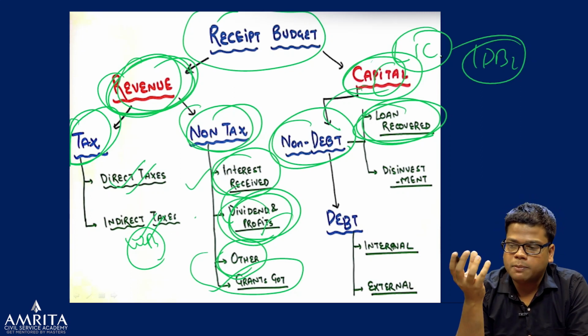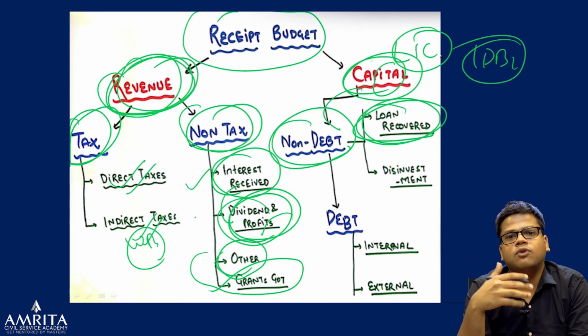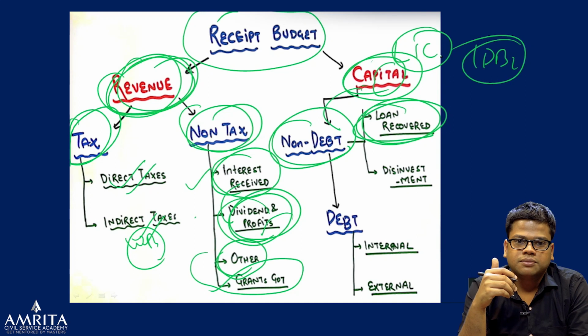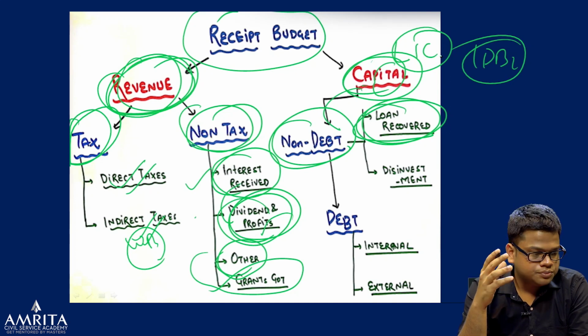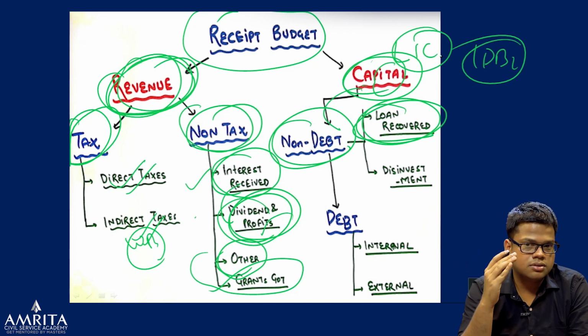The money from the holdings they were having comes with no debt created, because they get hard money, right? Last year they went for the IRCTC IPO, a very successful IPO. So those are non-debt creating capital receipts.